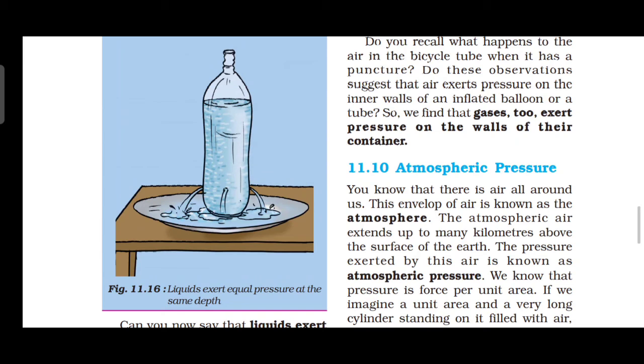Air all around us is known as what? Atmosphere. The atmospheric air extends up to many kilometers above the surface of the earth. The pressure exerted by this air is known as what? Atmospheric pressure. The pressure is force per unit area.